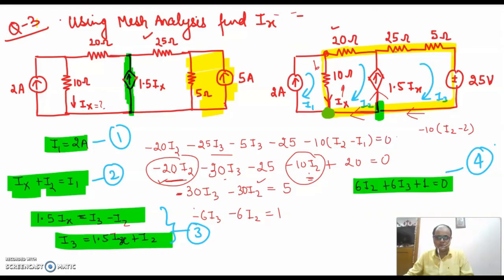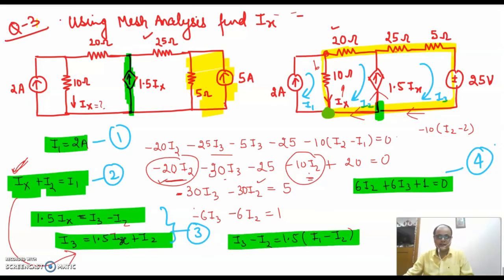I can use equation 2. This way I can use equation 2 here and substitute the value of Ix here. If I do so, I'll get I3 minus I2 is 1.5 times Ix, and Ix is I1 minus I2. Now you can say that I've got 3 clear equations through which I can find the value of I1, I2 and I3. One equation is this, the other one is this, and this was the third one. So again I have got 3 equations and 3 unknowns.